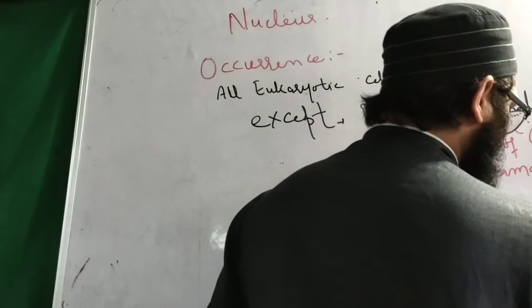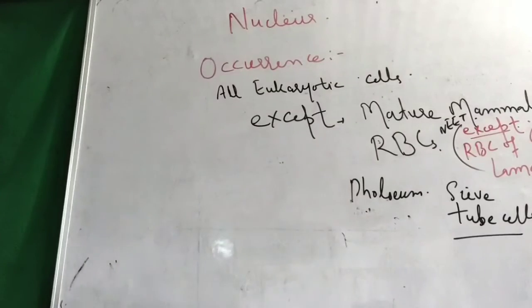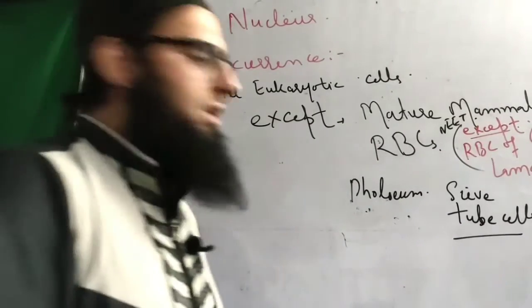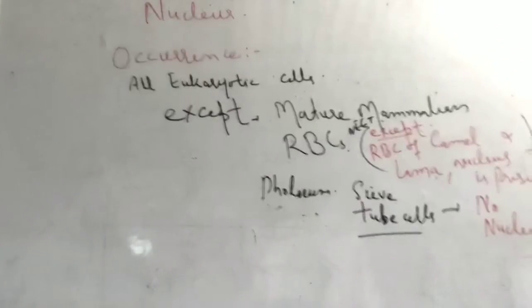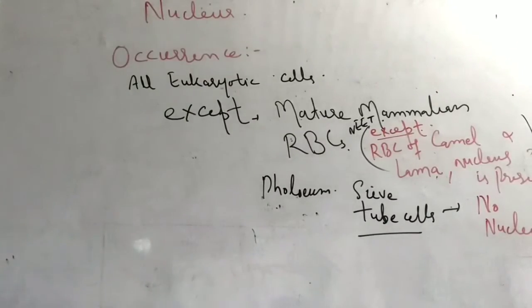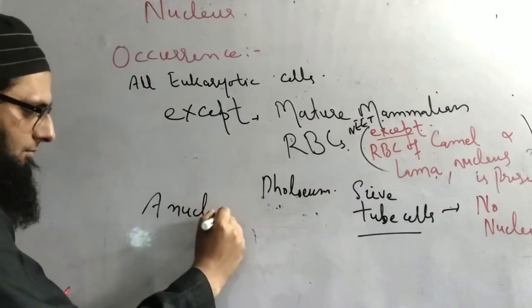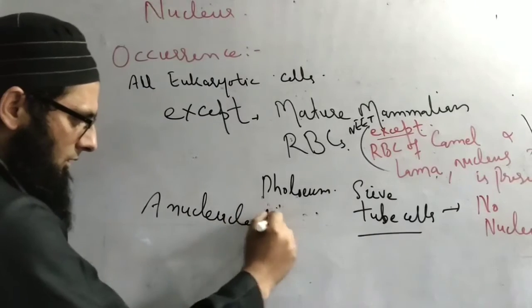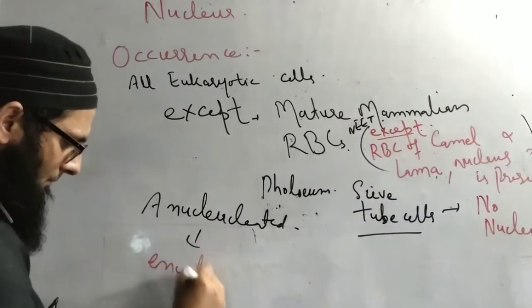No nucleus, right? And where there is no nucleus present, we call them anucleated or, better, enucleated.